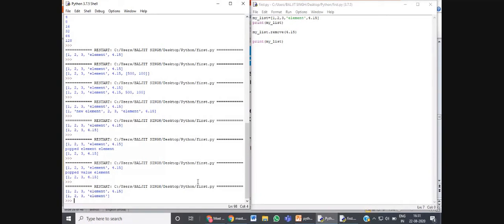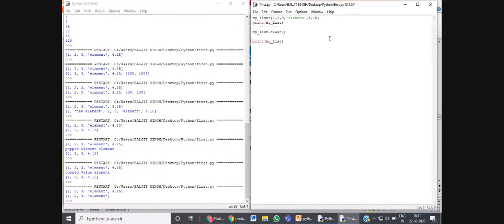And after that, if you want to clear this whole list, you want to remove all the elements from the list, then there is one function, that is clear. Simply write mylist dot clear.